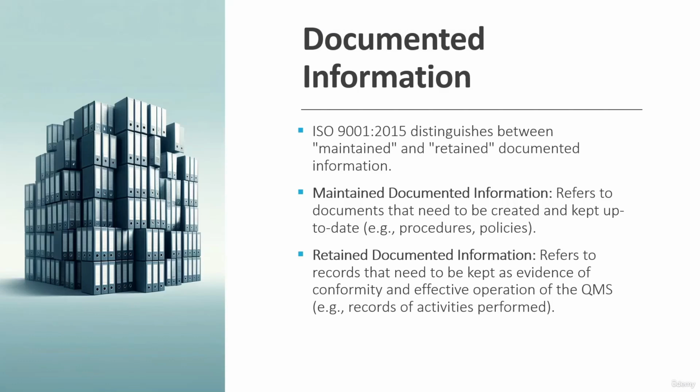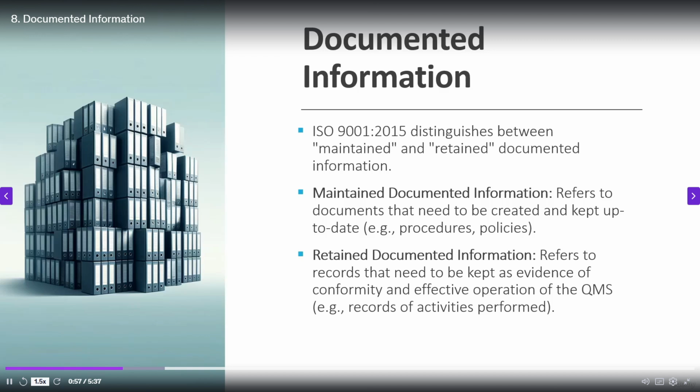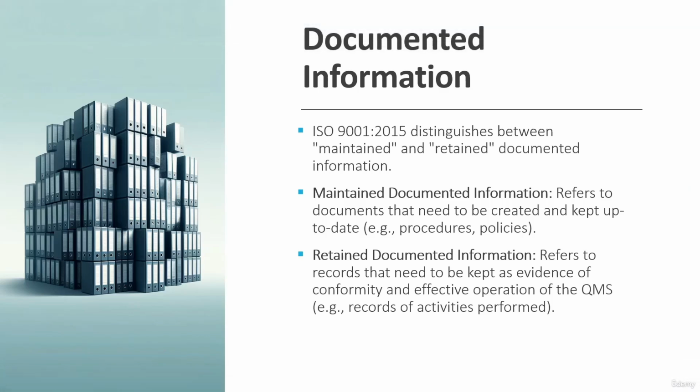Now before 2015, ISO 9001 used to have documents and records. So there were 2 terms there. Documents were something the companies were expected to follow. These were the procedures or instructions. And in addition to documents, there was another term called record. Records were the proof of the activity being done. So there were 2 terms, documents and records.